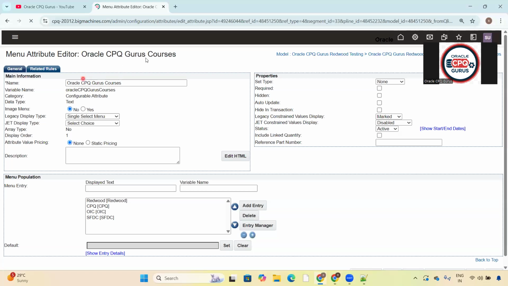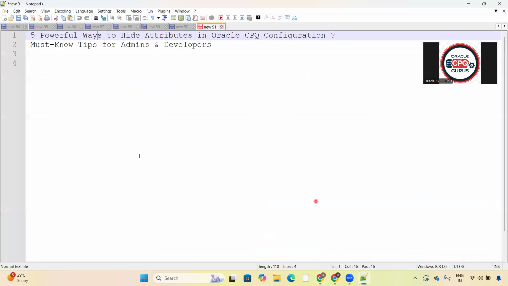The attribute editor will open. In that, you will see a properties section. In these properties, you will find hidden. You need to select this hidden checkbox. If you select this checkbox, the attribute will be hidden. This is the first way to hide the attribute.